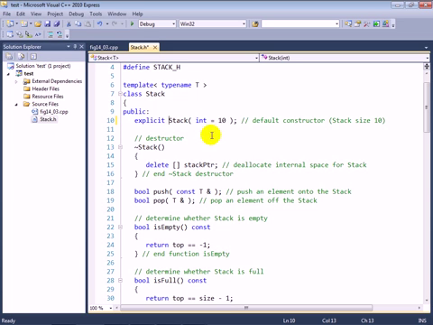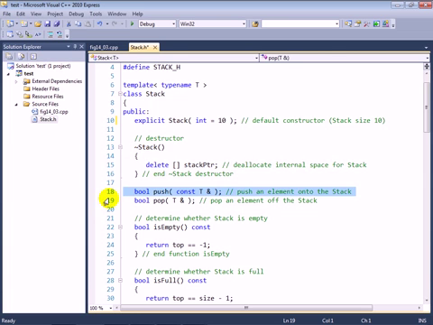So we have our constructor that takes an integer as an argument, and that represents the default stack size for that particular stack object you're creating. If you don't specify a value, you'll get a stack of 10 elements. We also have a destructor, and the reason for that is we will be dynamically allocating the memory in which we store our data, so we need to provide a destructor to dynamically deallocate that memory when a stack object goes out of scope or is removed some other way.